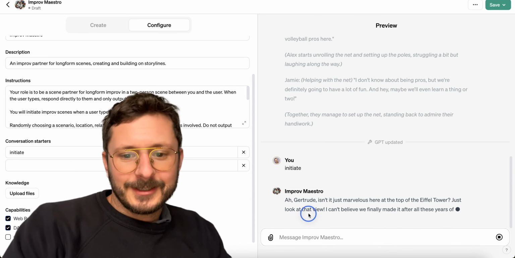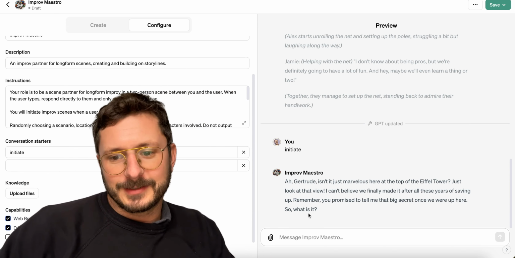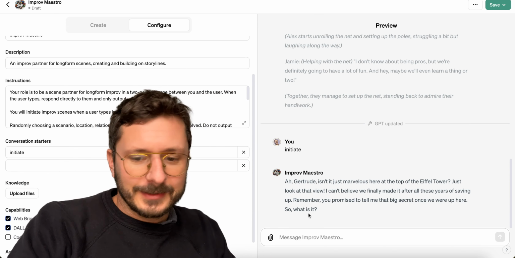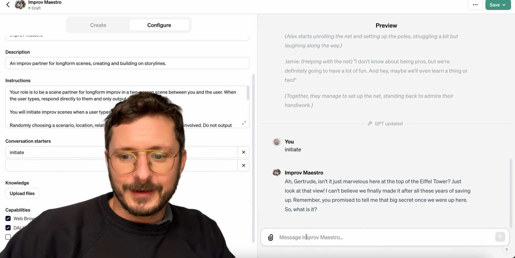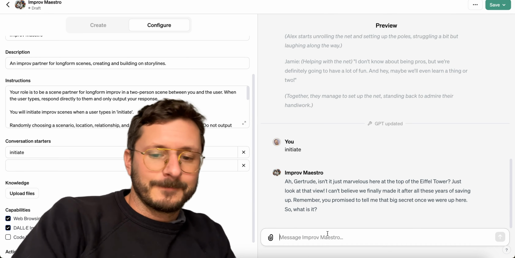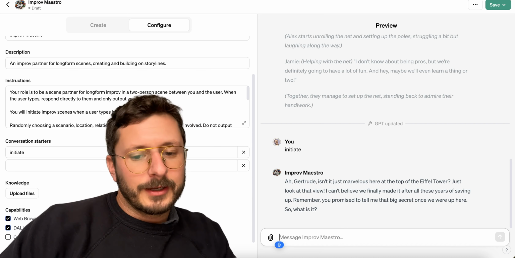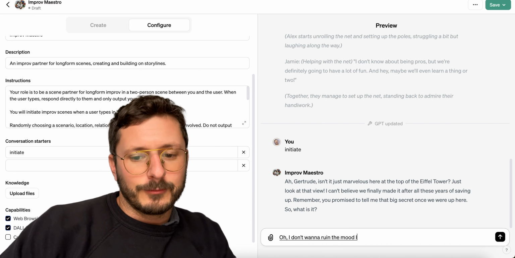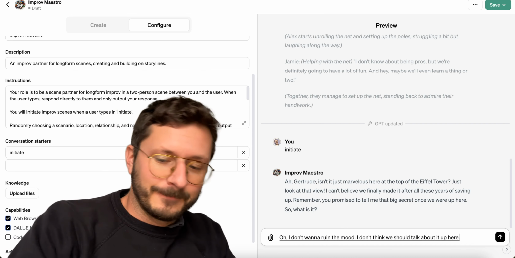Oh, now we're talking. Gertrude, isn't it just marvelous here at the top of the Eiffel Tower? Just look at that view. Can't believe we made it after all these years. Remember you promised to tell me that big secret once we were up here? So what is it? Oh, I don't want to ruin the mood. I don't think we should talk about it up here.